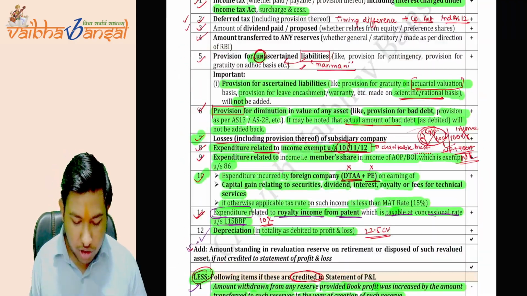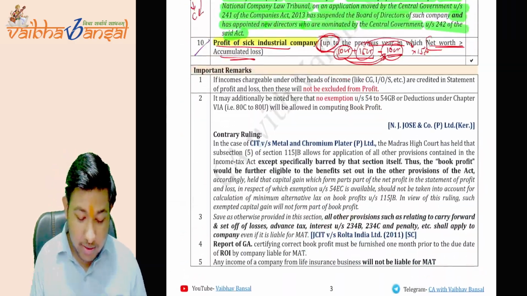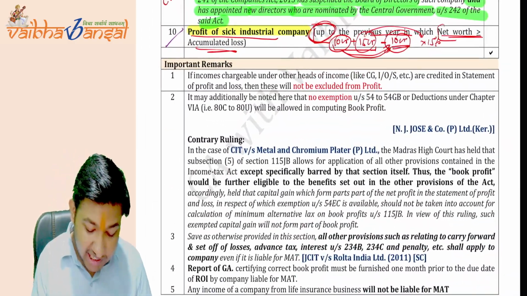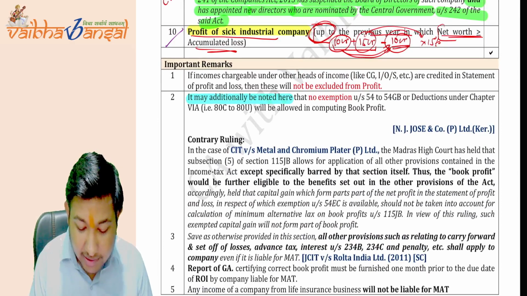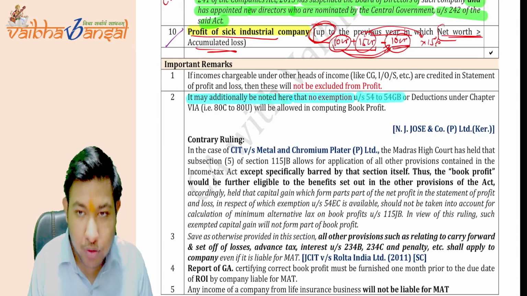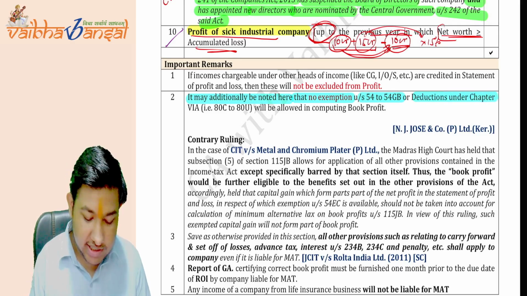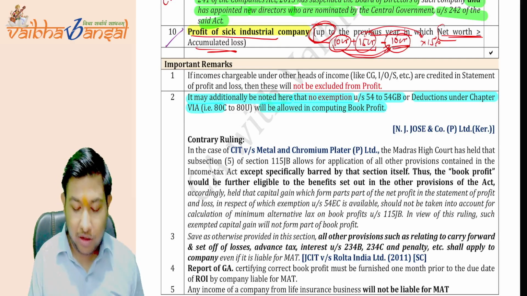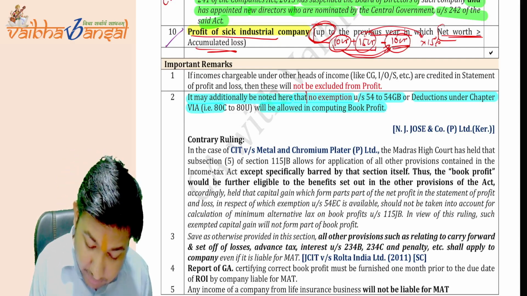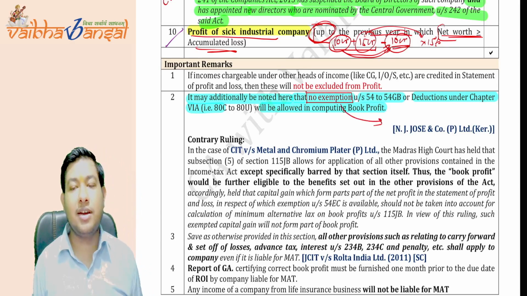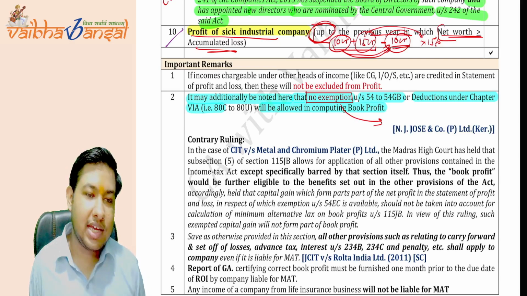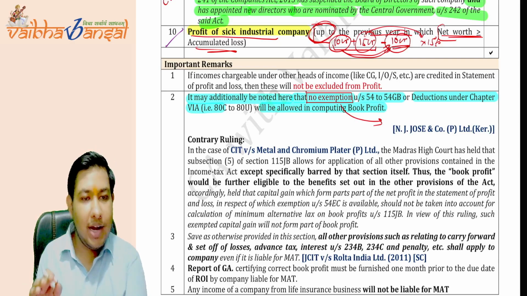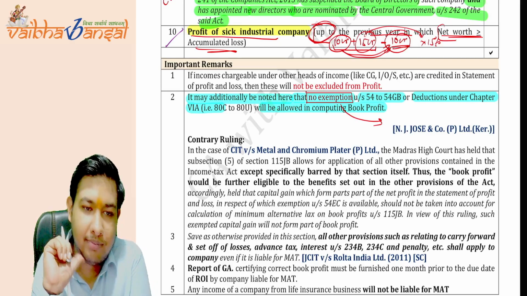This is the important remark given here: no exemption under section 54 to 54GB or deduction under chapter 6A will be allowed for computing the book profit. This is the case of NJ Jose and Company Private Limited, delivered by the Kerala High Court. Is this clear?